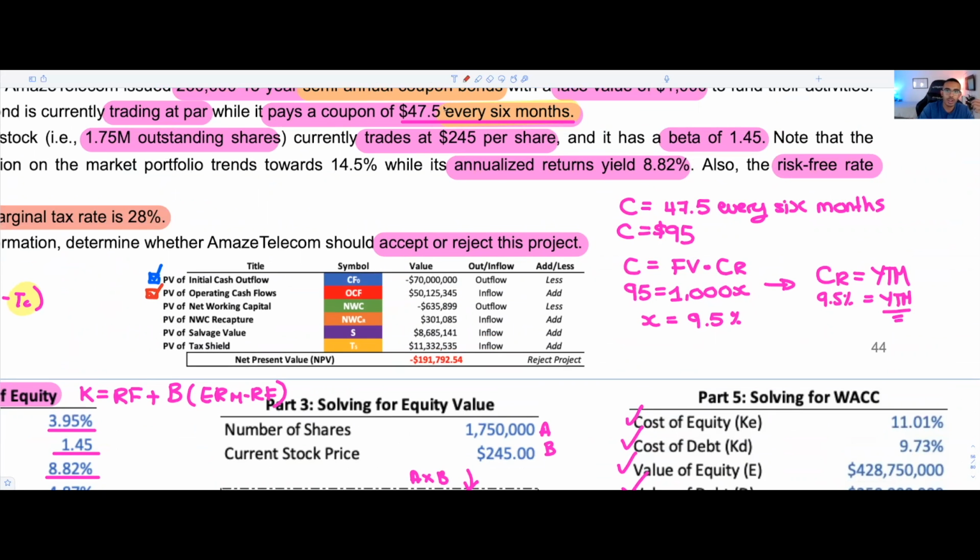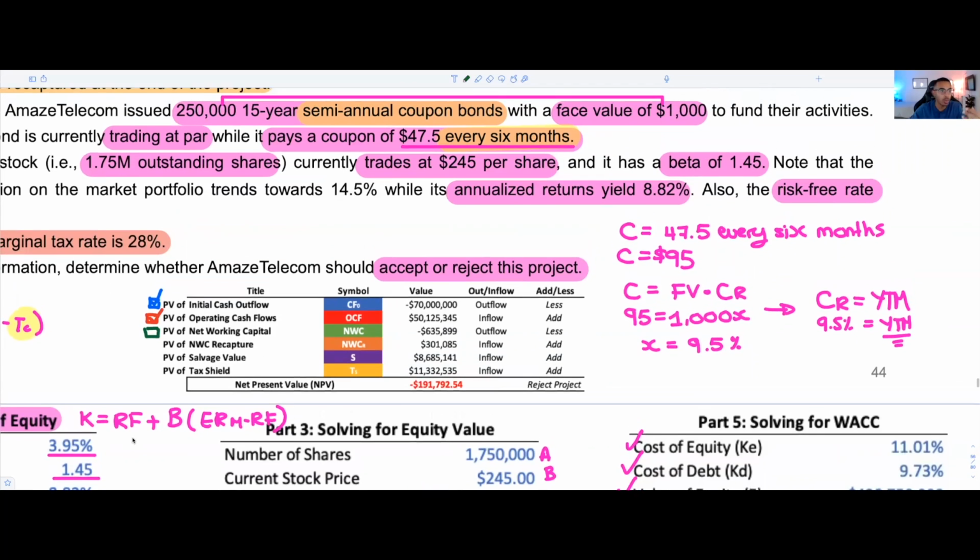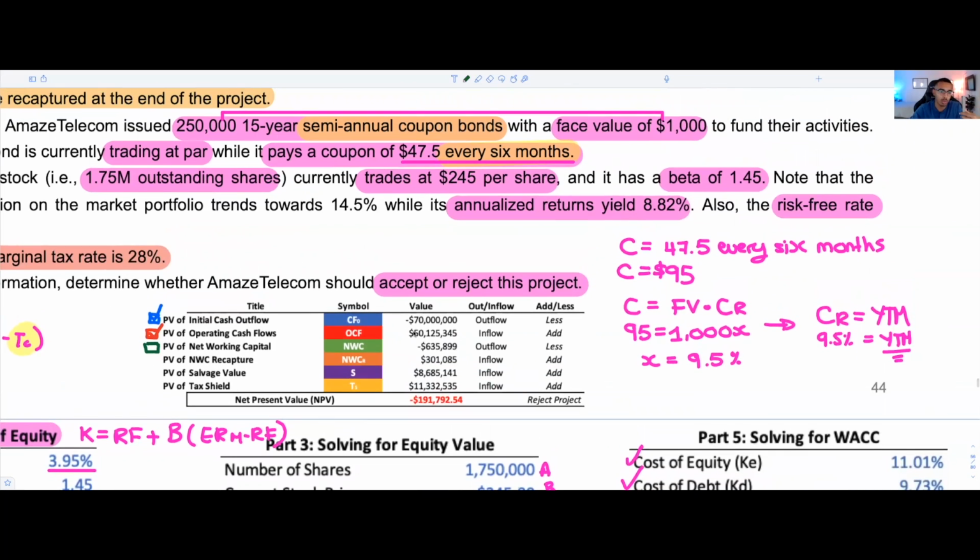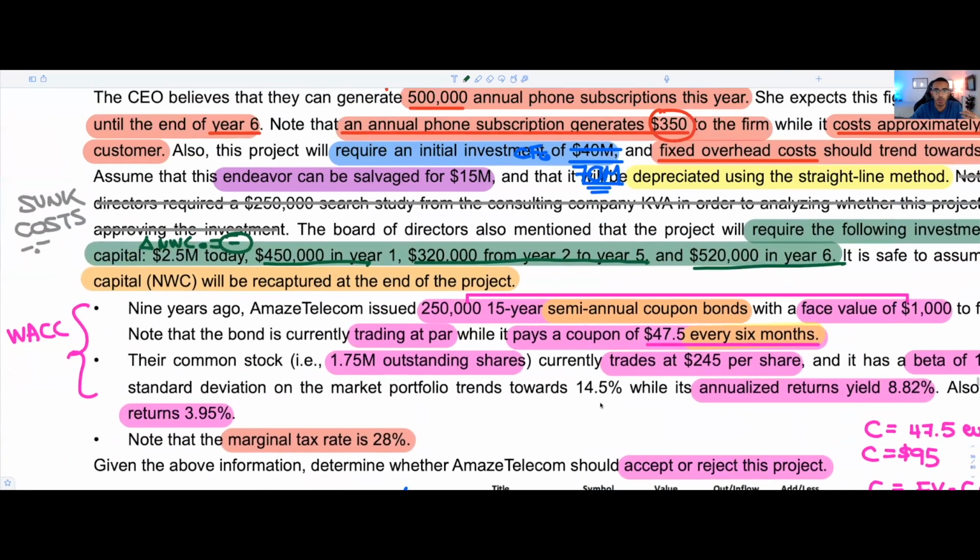Now it's about going for our net working capital, our change in net working capital. How do we go about that? Don't you worry, it gets easier from now on. However, this will be the first real time where we're walking through this together. So what we want to do is look at the change in NWC for every single year, and we're going to see how we do that when we have several different years.